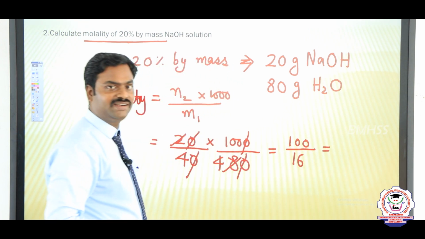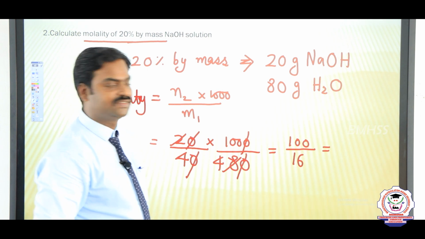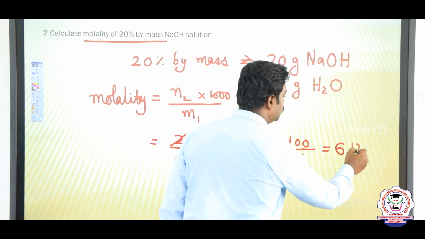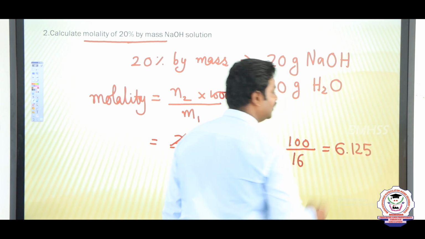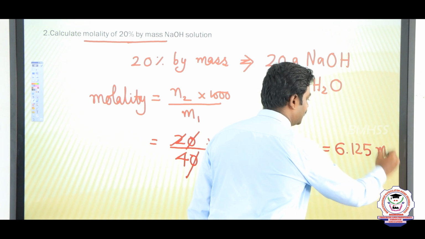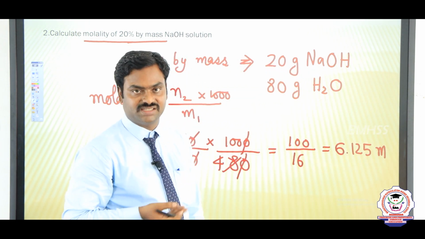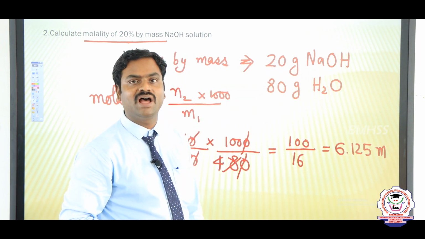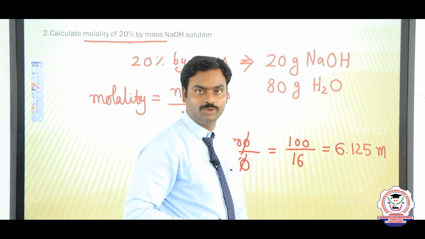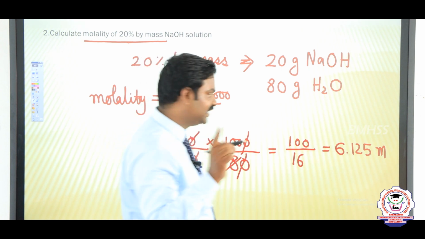If you divide 100 by 16, the value is 6.125. The unit is small letter m, which refers to molal solution. So we must express it as 6.125 molal. That is the answer.